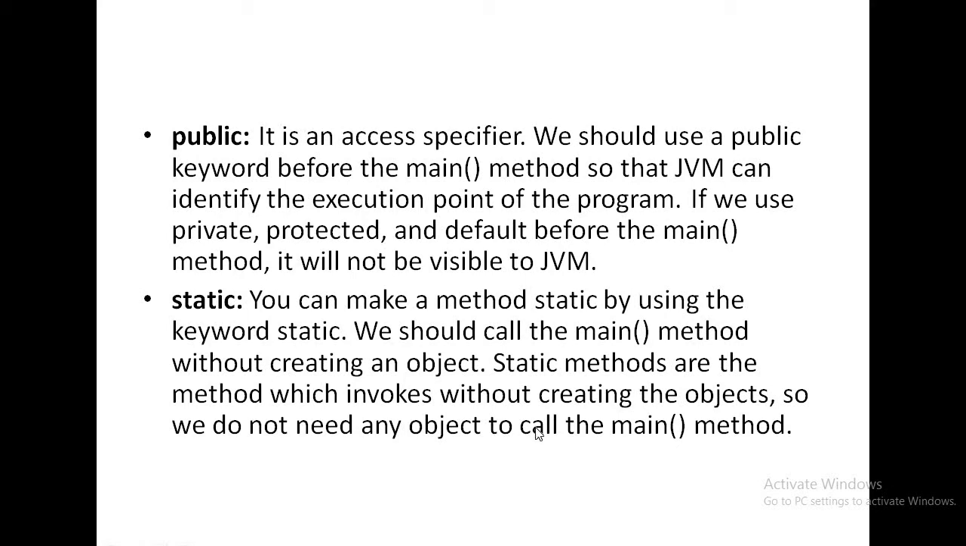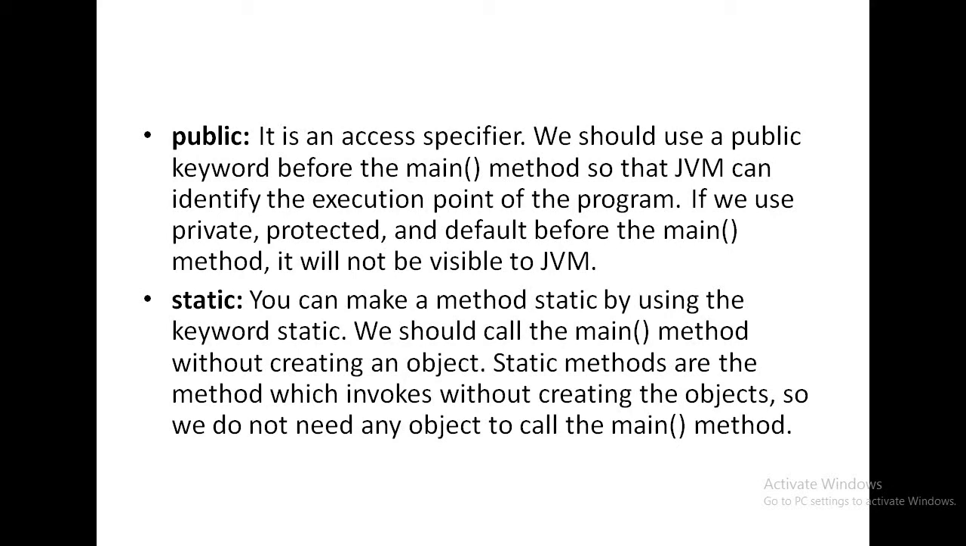Next question is, why is main method declared as static? Main method is declared as static because main method is executed before the creation of object. Again I am telling, main method is declared as static because before creating the object, we are calling the main method.